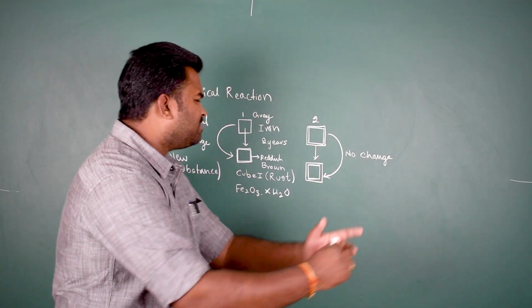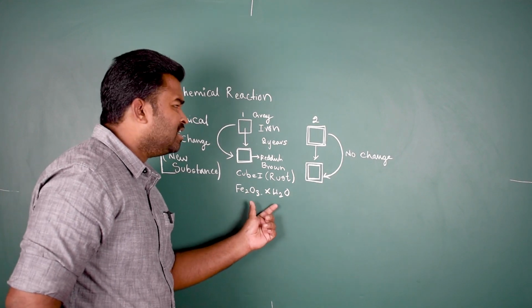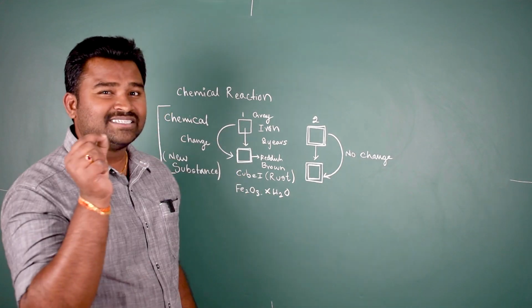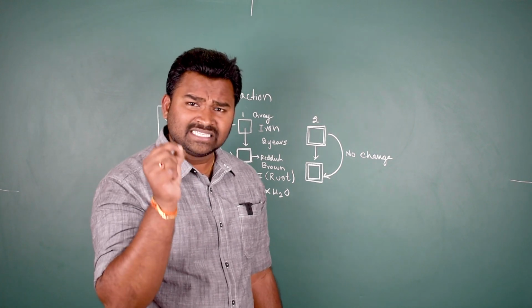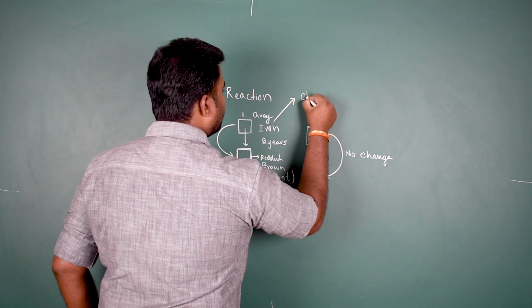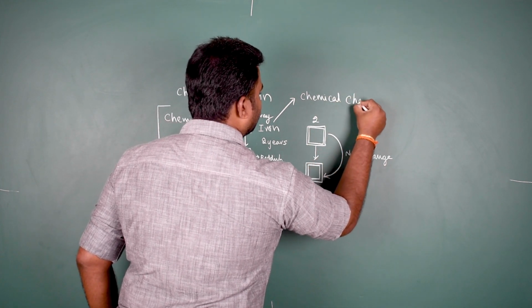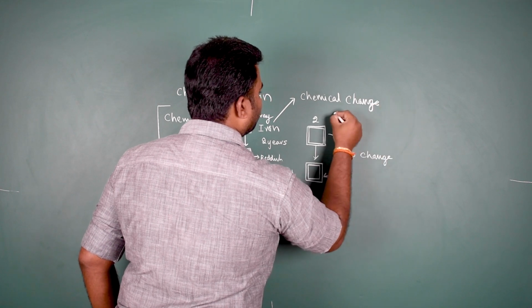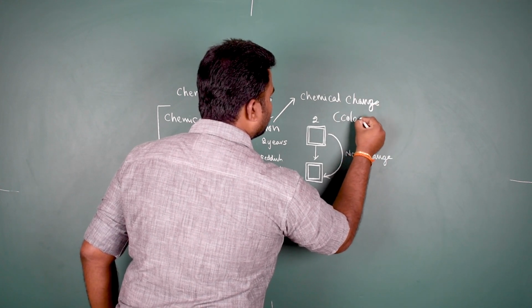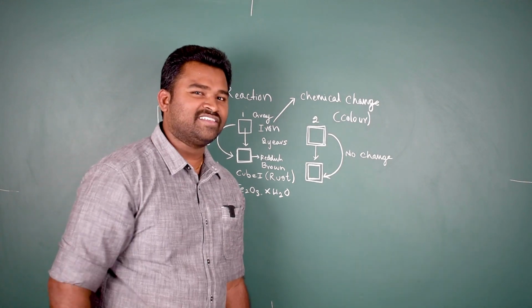The first kind of observation we have seen here is color. A change in color tells us that there might be some chemical change happening here. Understand? Because of what? Color change.